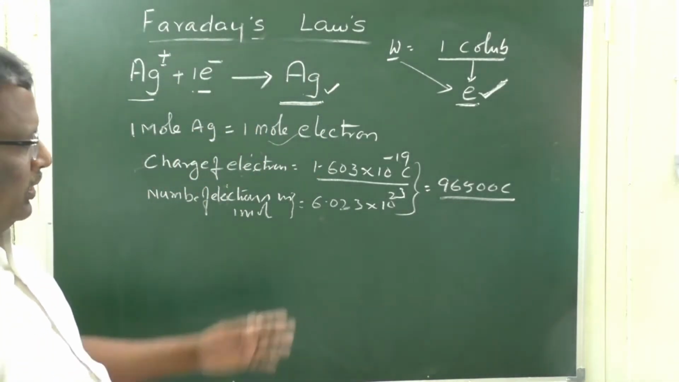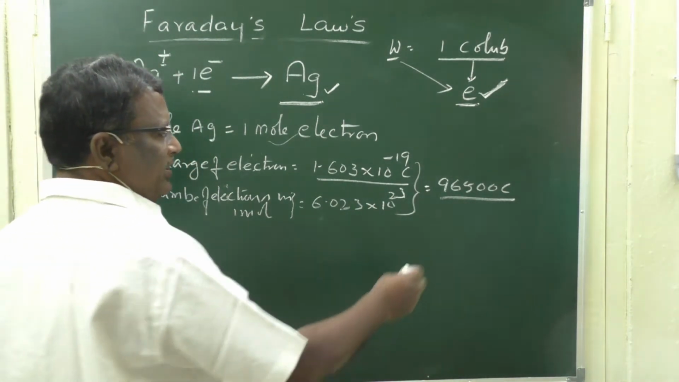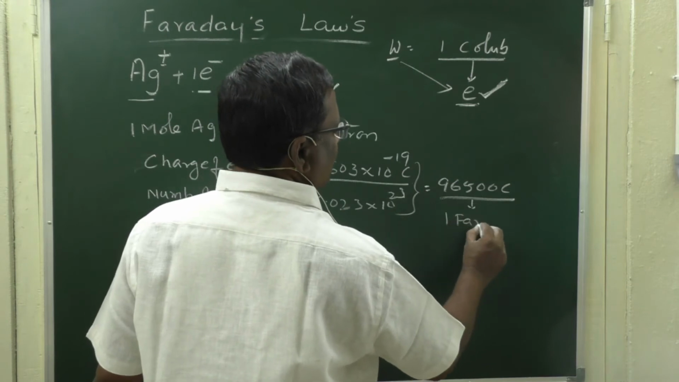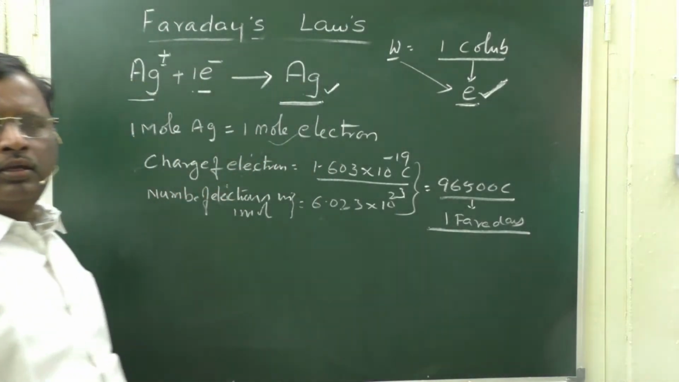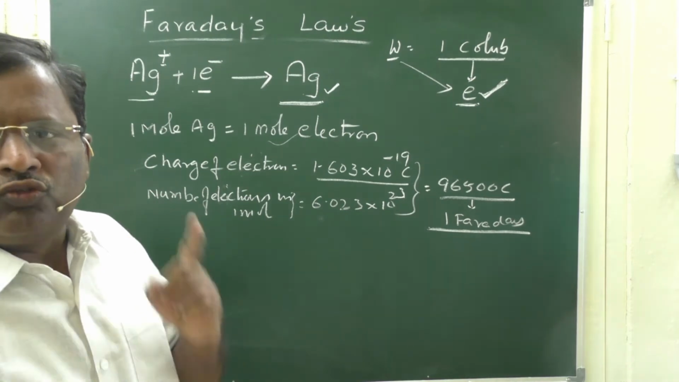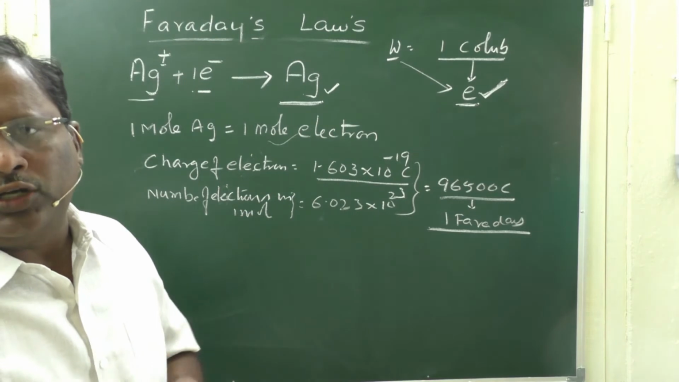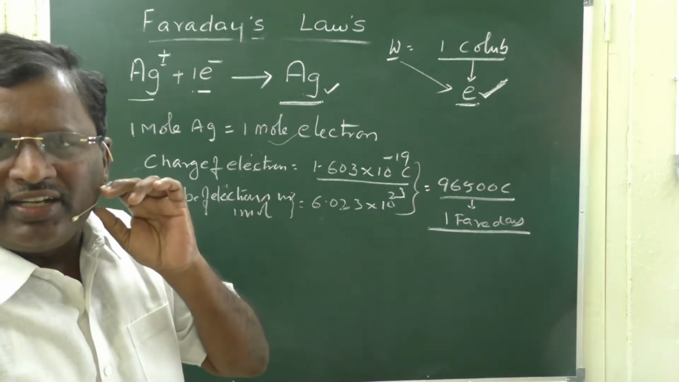It is approximately 96,500 coulombs, and this quantity is known as 1 Faraday. So, with 1 Faraday of electricity or with 1 mole of electrons, 1 mole of Ag is going to be deposited.